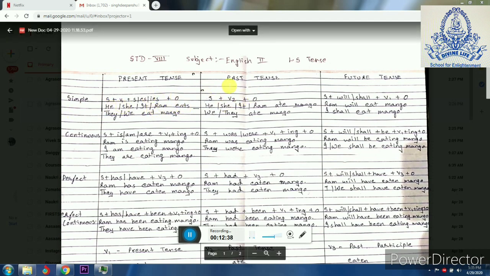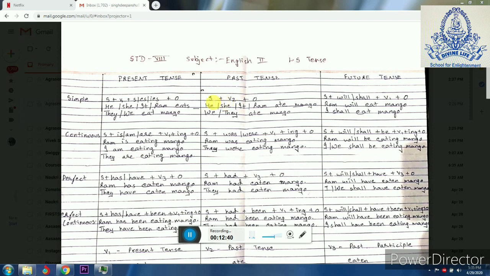Same way, simple past tense. In simple past tense, we have a subject, we have V2. V2 means verb 2, that is past tense, and an object. Again, here the subject is he, she, it, Ram, any singular subject, then we will write Ram eat will become ate.